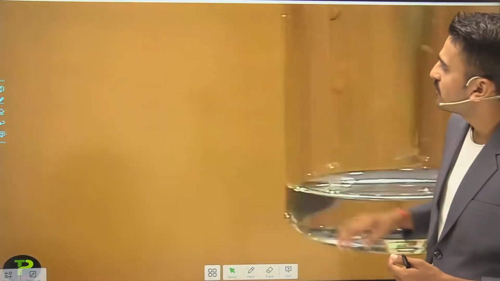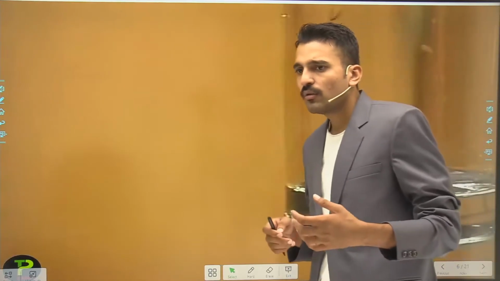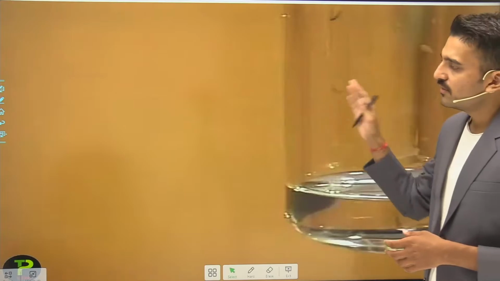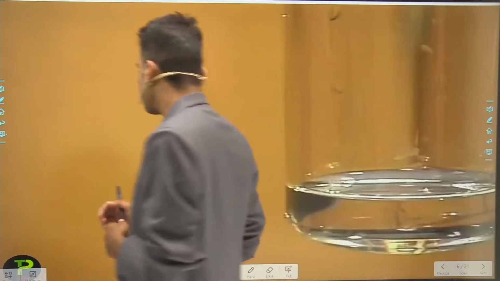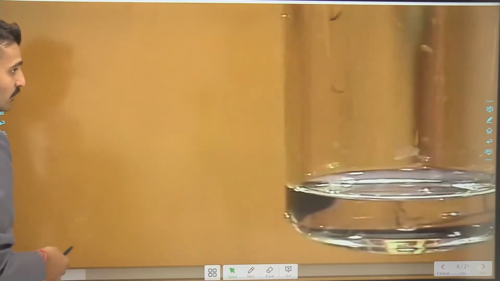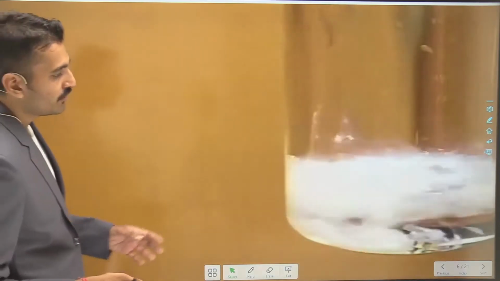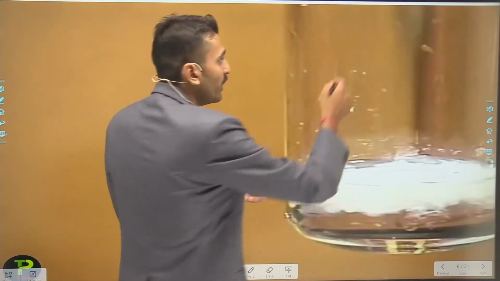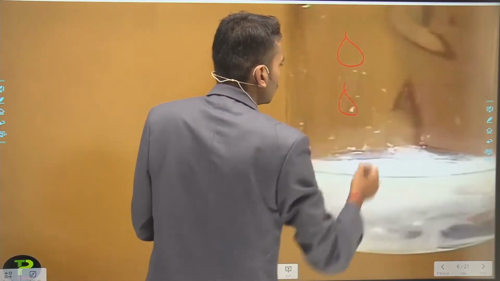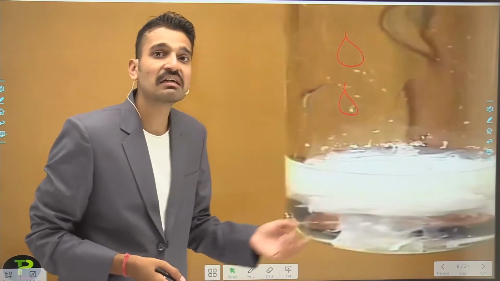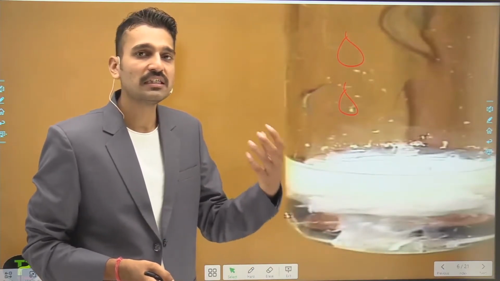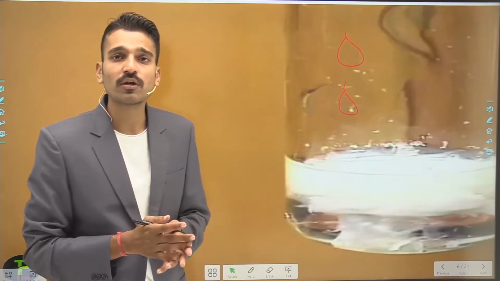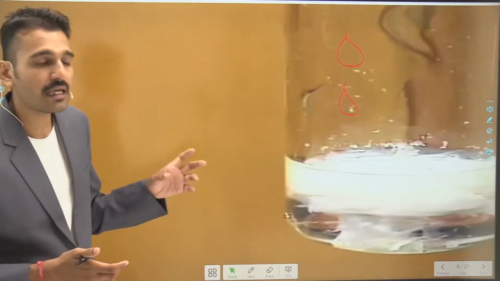Before moving to the next slide, let us see this particular chemical change. I'm starting here. You can see what is happening here. The solution was colorless, and when you put a few drops of some other solution, the change in color takes place. This is a change in color, which follows a change in its molecular composition. So this is also a chemical change.